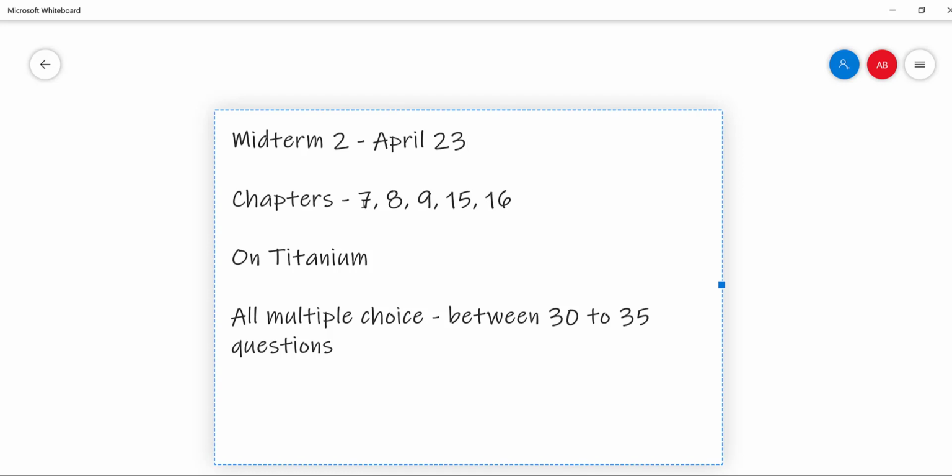Chapter 7 on CAPM and asset pricing. Chapter 8 on market efficiency. Chapter 9 is behavioral finance. Chapter 15 is options, and chapter 16 is option valuation. Okay. Just like the quiz, the midterm is going to be on Titanium. It will be all multiple choice. So you will have somewhere between 30 to 35 multiple choice questions.